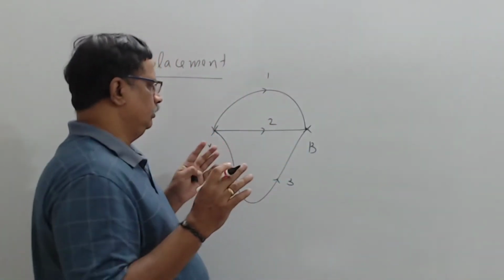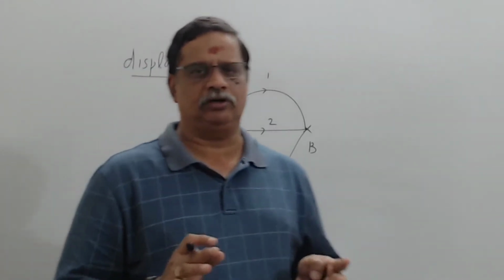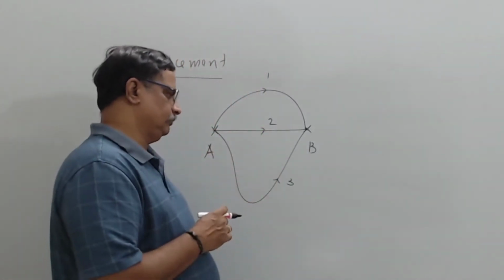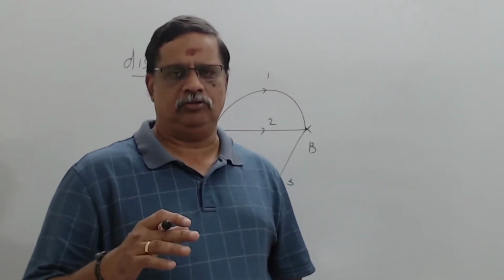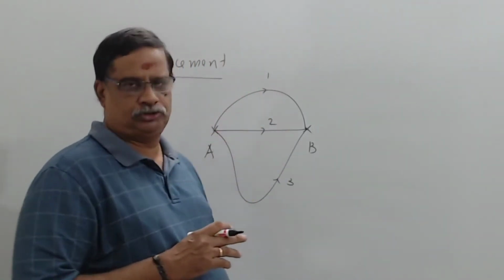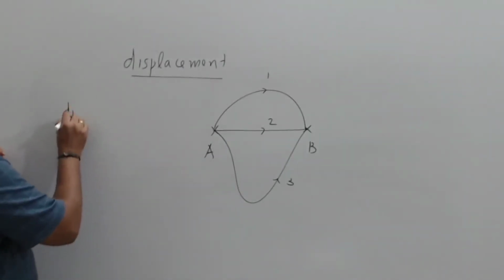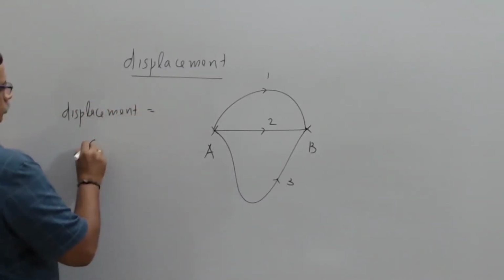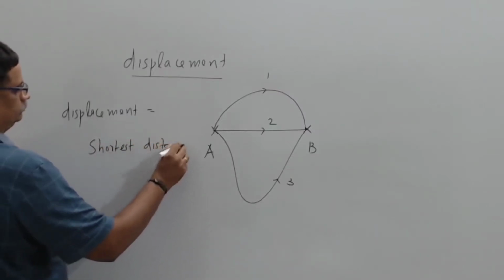So if you ask me what is the displacement of the body, in all the 3 cases the displacement has to be the same, because displacement is basically change of position. So the displacement is the same for all the 3 paths. Then is it correct to say that displacement is equal to the shortest distance between 2 points? Because many students think that displacement is path 2. Now I will tell you why that is not correct, because when you write displacement equal to shortest distance between 2 points,